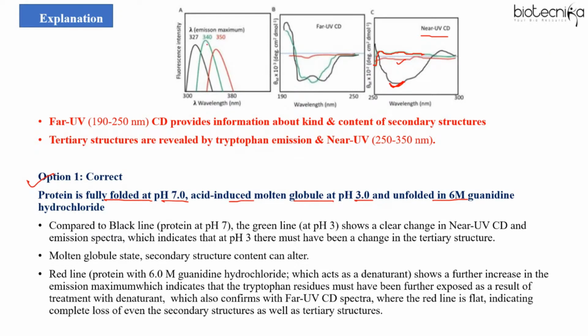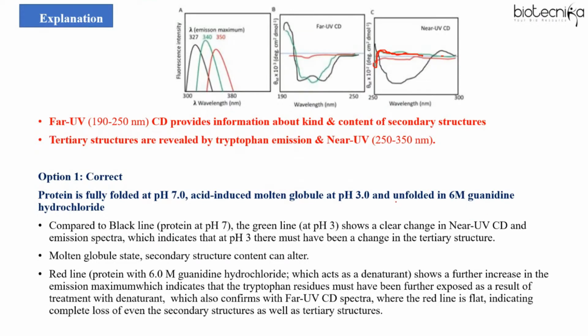And even the emission spectra you can see. This is 327, this is 340, right? So this indicates that at pH 3, there must have been a change in tertiary structure, right? So specifically, you have to go through all the lines. At pH 3, the green one is like this, and the black one is like this. So definitely from here to here, there will be a change in tertiary structure. And even in the molten globule state, the secondary structure can alter.